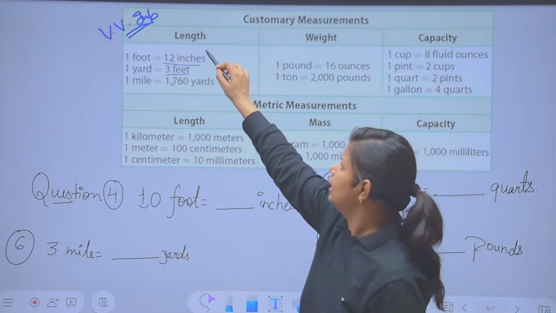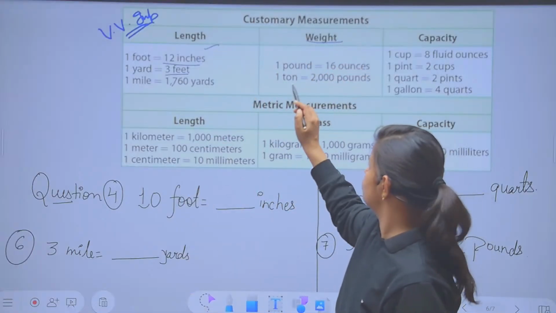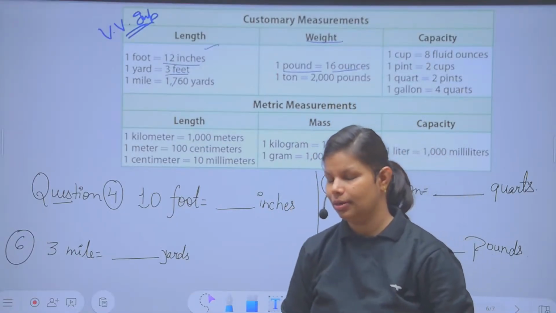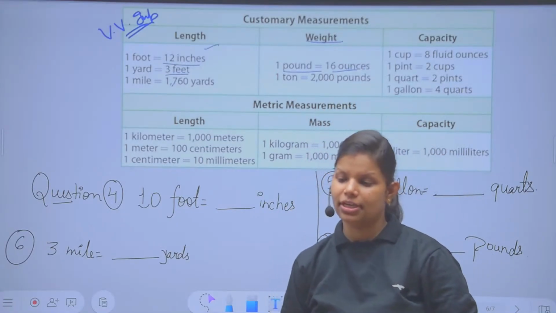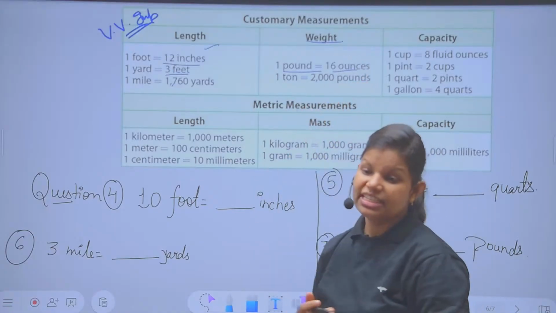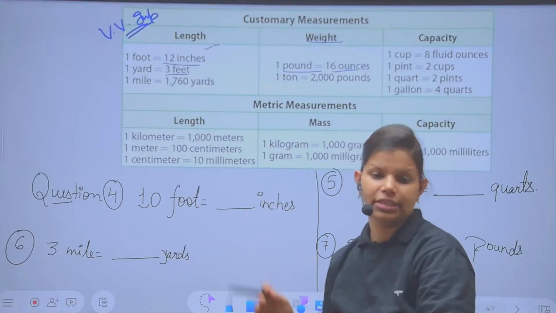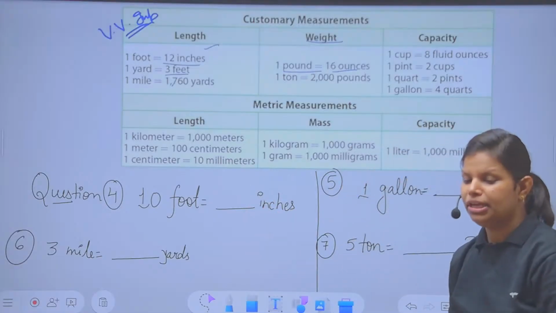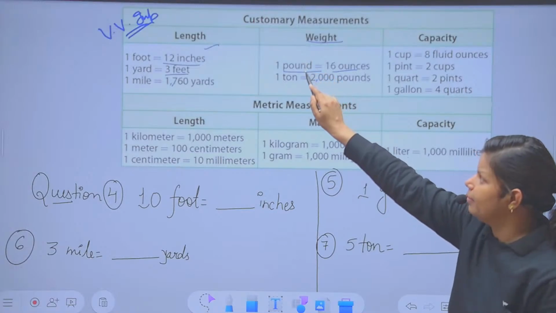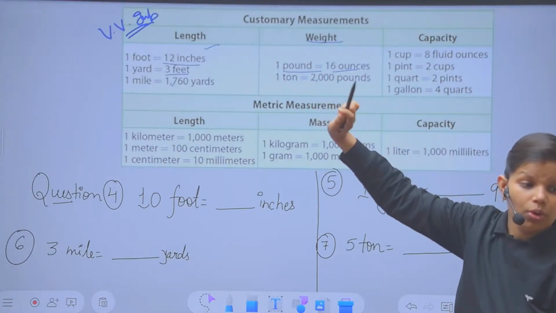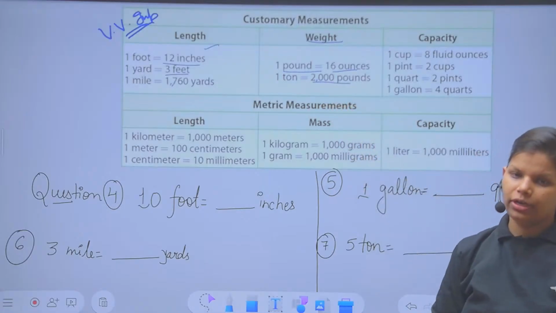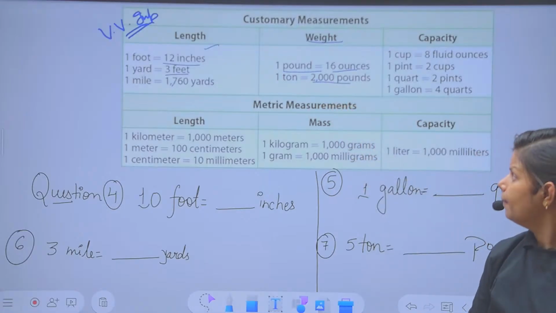This is for length. For mass or for weight, we were using the pound. Like in one of the storybooks you have, a pound of butter, no? Where he has measured that butter in pounds. So 1 pound equal to how many ounces? 16. Now there is no concept of your kg, gram, milligram and all. Here we use another term and concept, and that will be your pound. Now 1 ton equal to how many pounds? 1 ton equal to 2000 pounds.